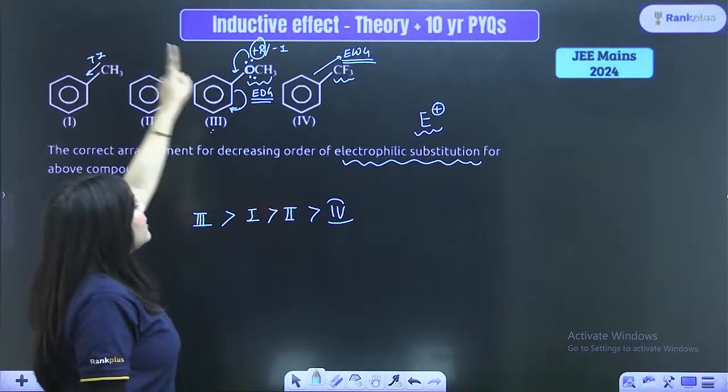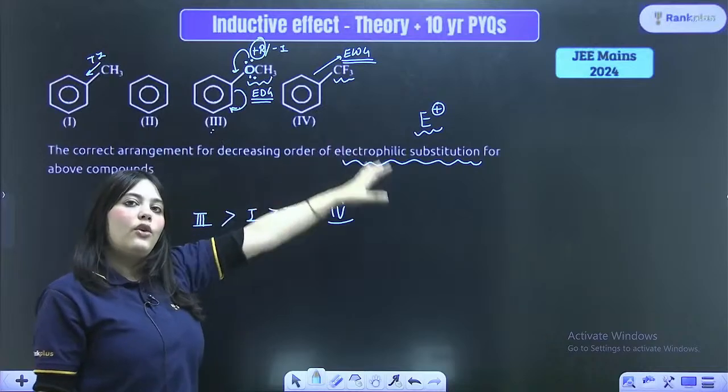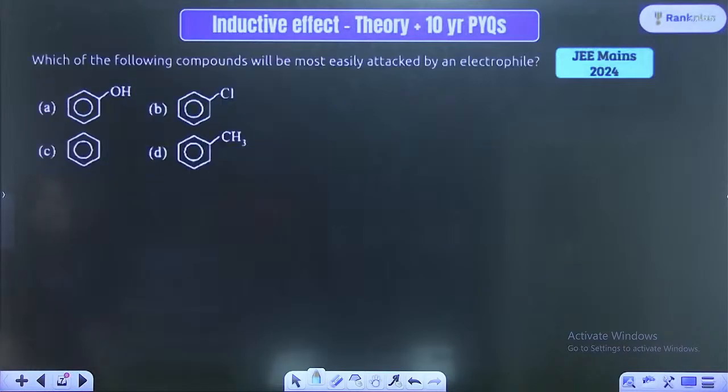This is showing plus I effect, this is showing plus R effect, this is showing electron withdrawing effect once again. Okay. Next question on the screen.